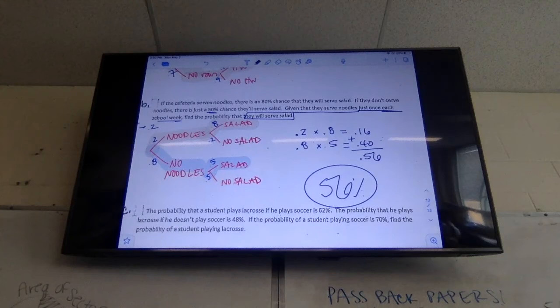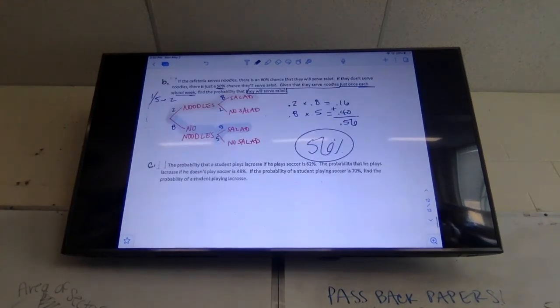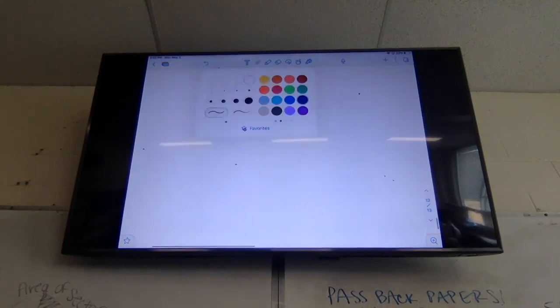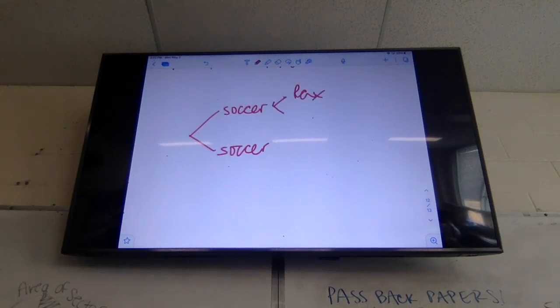All right, last problem for today. Everybody ready? Last problem. Oh, this is fun. It's about a student that plays lacrosse if he or she plays soccer. So it says the probability that a student plays lacrosse if he plays soccer is 62%. Which one is the determining one? We're going to put soccer first, because it says if they play soccer, then the probability they play lacrosse is 62%. So we're going to do soccer and no soccer first. Then we'll do lax and no lax second.